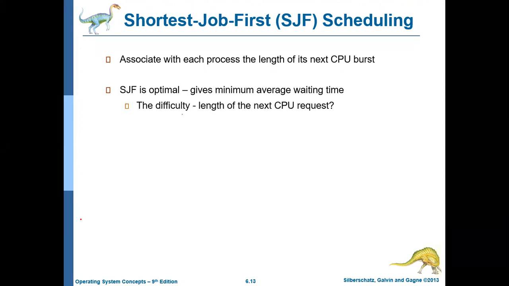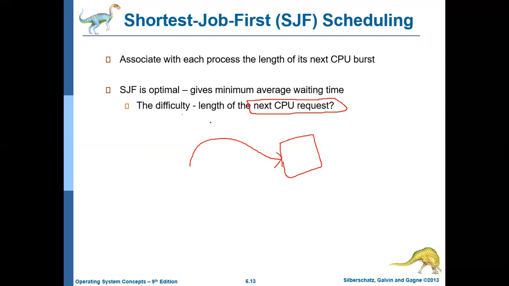But there is a drawback with shortest job scheduling, and that drawback is how will you find the next CPU burst? Generally, the operating system cannot know the next CPU burst, because the CPU keeps on context switching. When a particular process is next given to the CPU, how much time will it take?